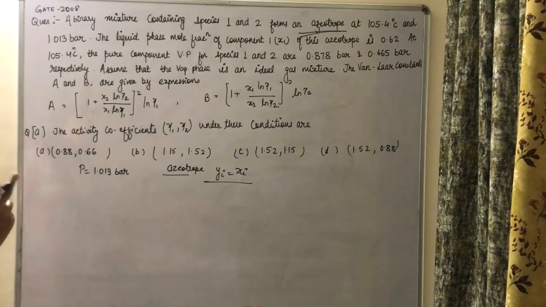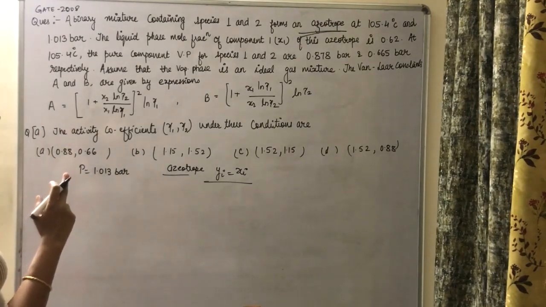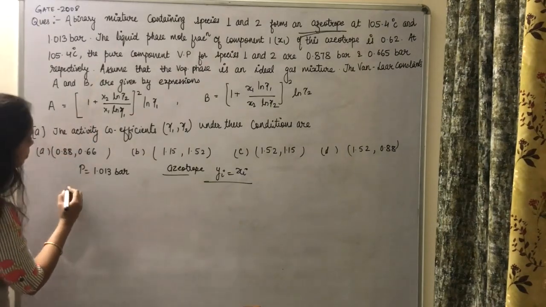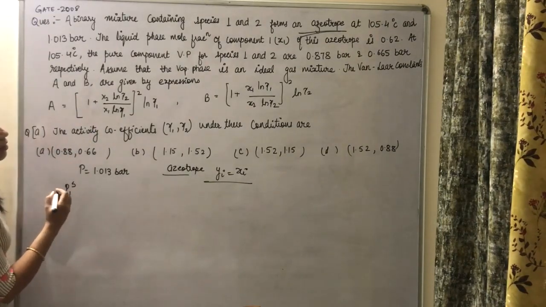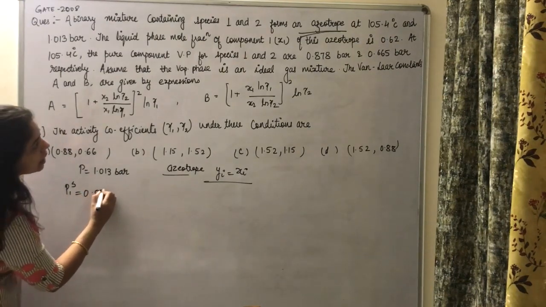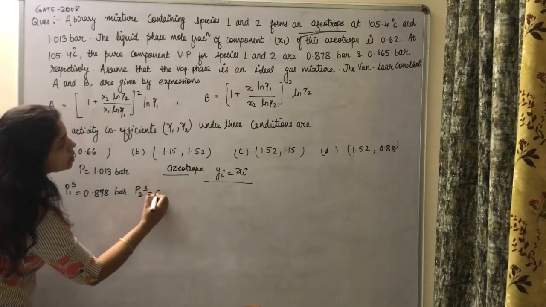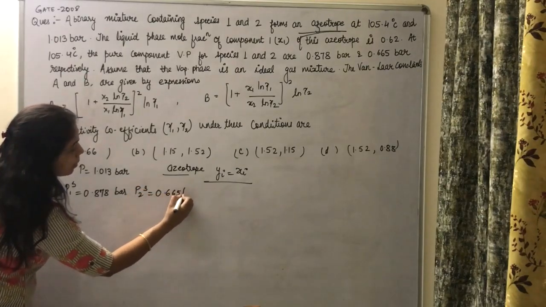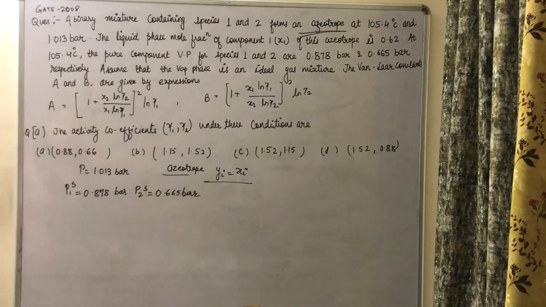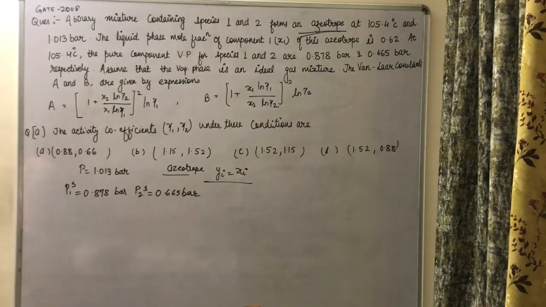And x1 is given. Okay, fine. The pure component vapor pressures of species 1 and 2 are given to us. For the first component it is 0.878 bar, and for the second component it is 0.665 bar. Assume that the vapor phase is ideal, and the Van Laar constants are given to us.